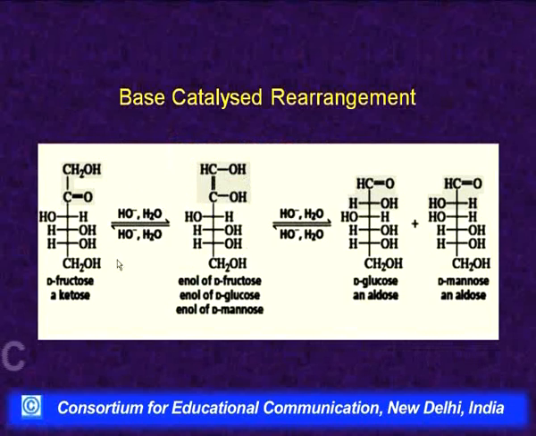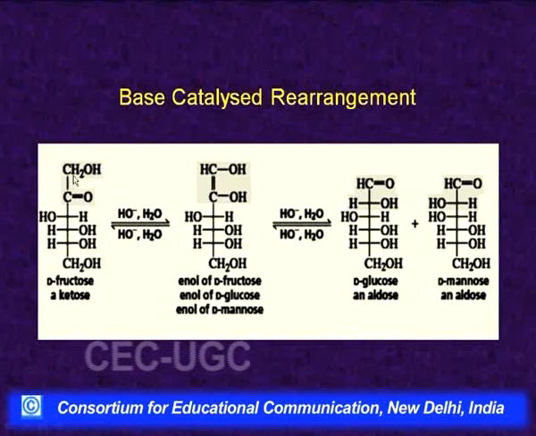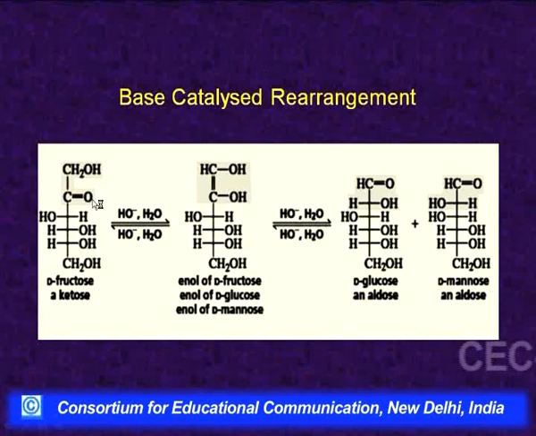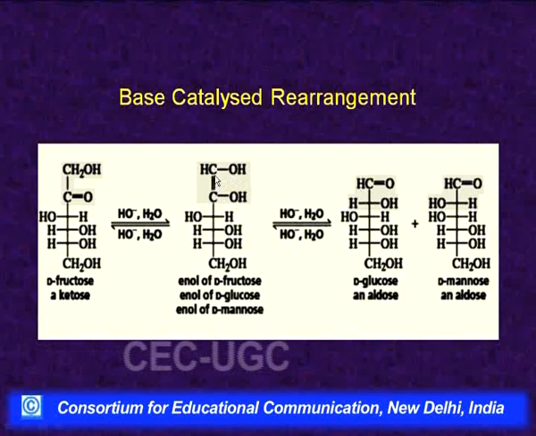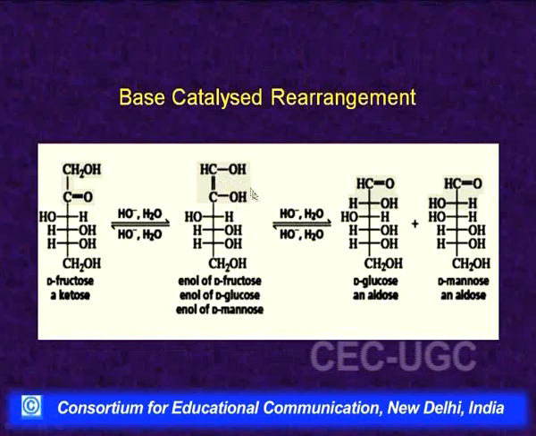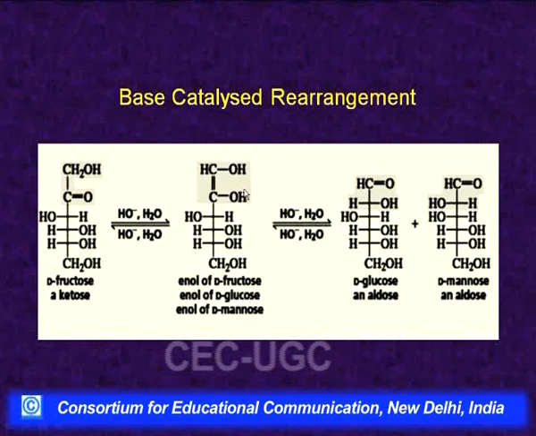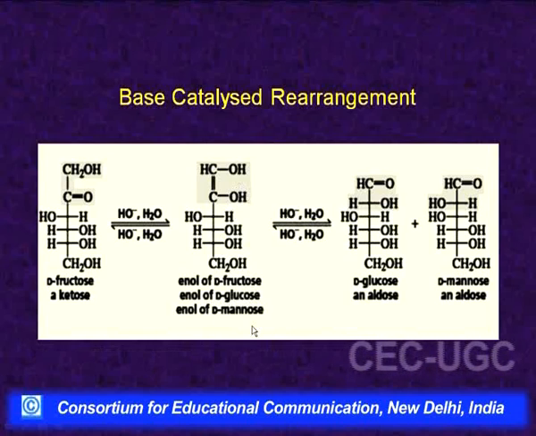Then, if we start with the ketose sugar, how do we get aldoses? This is fructose, this is C double bond O. If a base captures a hydrogen from here, the first carbon, then the pair of electrons will shift here, and this pi electron between C and O will shift to oxygen. So, this becomes OH and this becomes C double bond C, and here it is basically the enol form that could be obtained from D-fructose, or we obtain the same enol from D-glucose, or the same enol will be obtained from D-mannose.